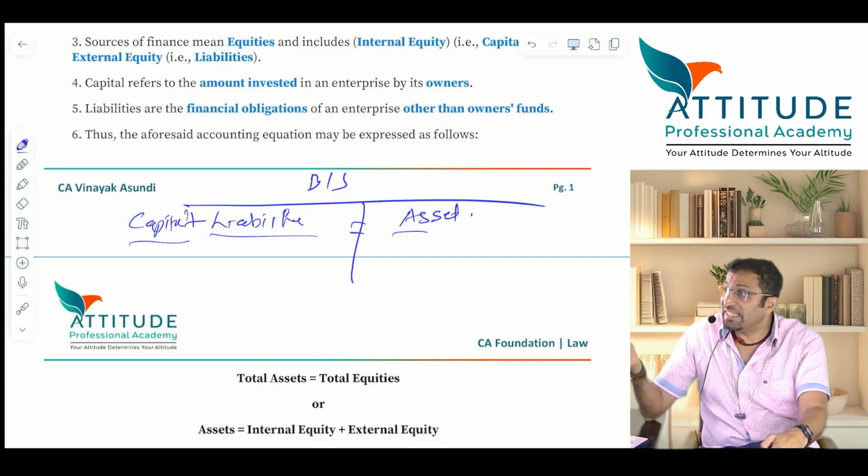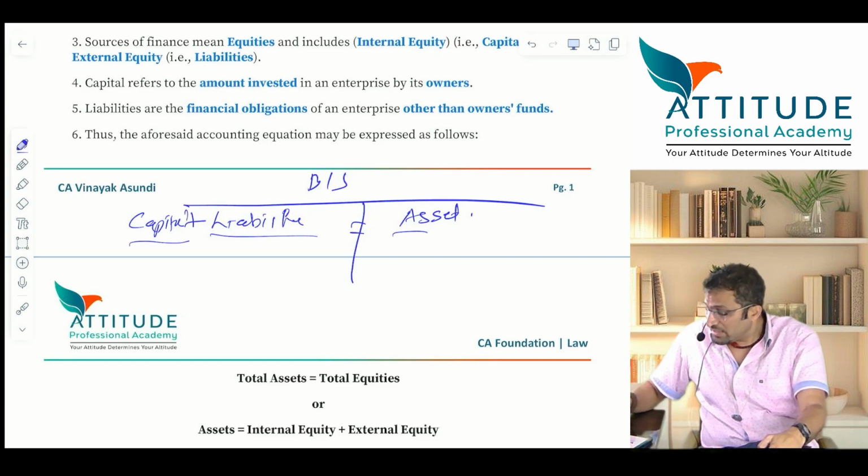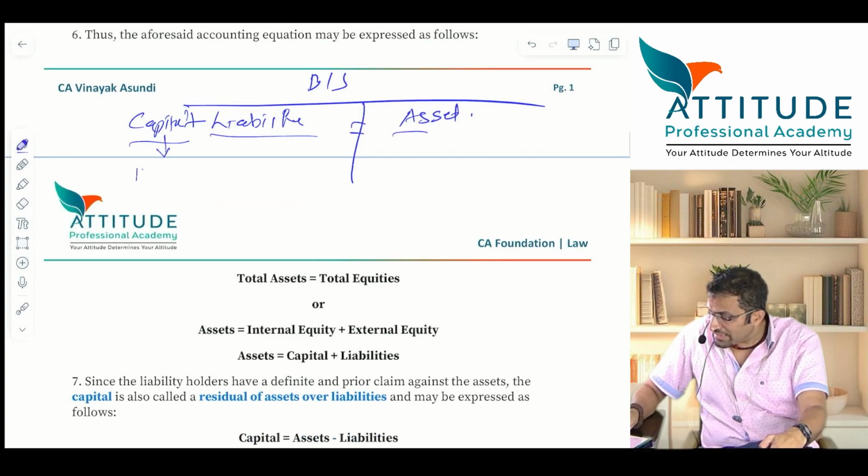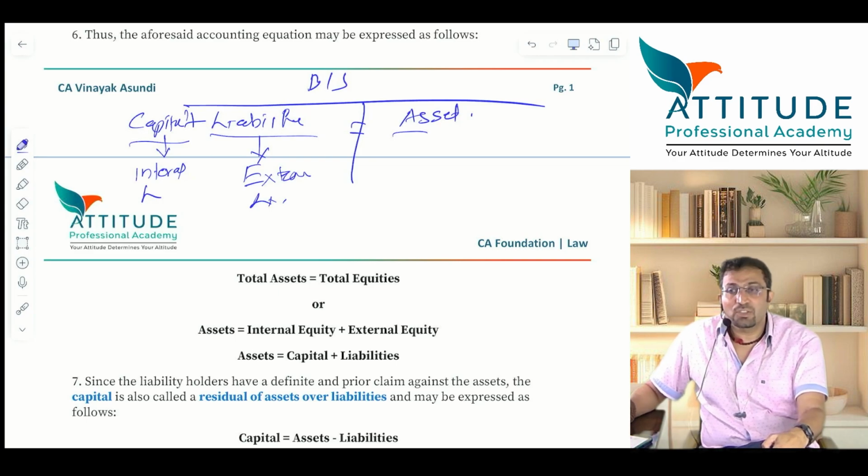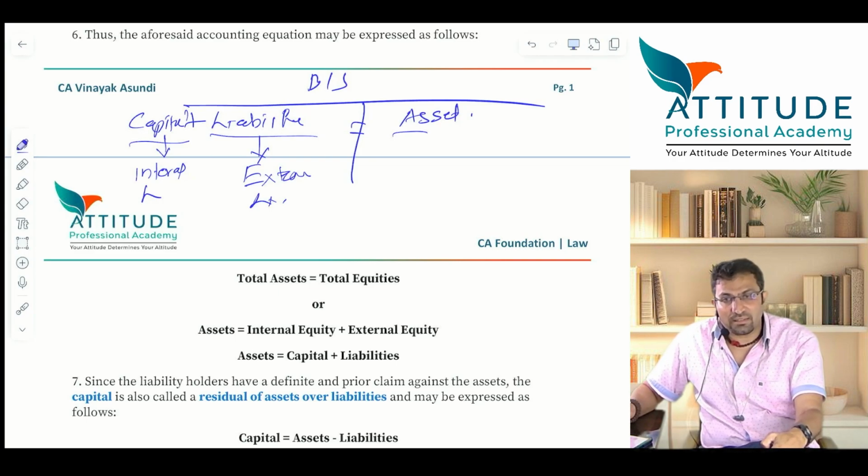Yes, capital is an internal liability. So capital I can call as internal liability, and liabilities are external liability. Understood? So what is capital? Internal liability. And what is liability? External liability.